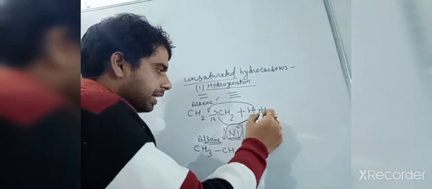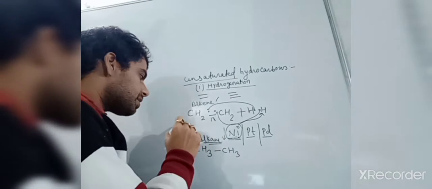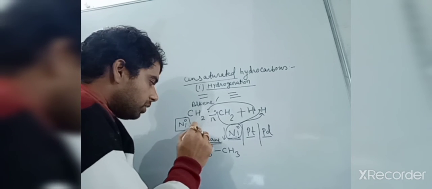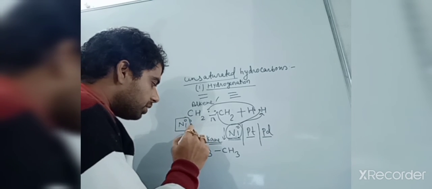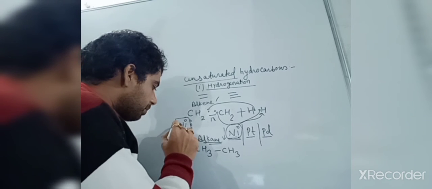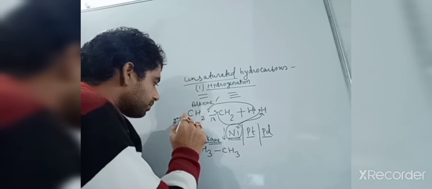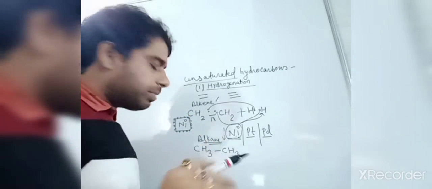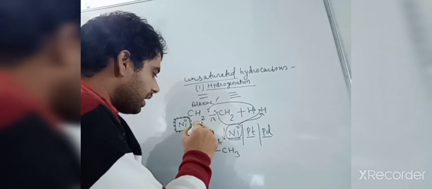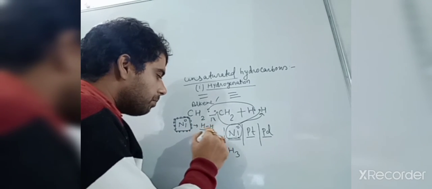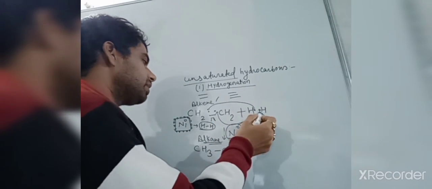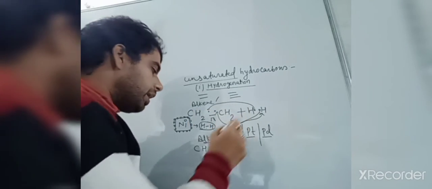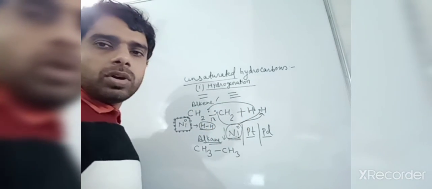This nickel metal adsorbs dihydrogen gas on its surface, and after adsorbing, it will actually activate the hydrogen bond. Then the hydrogen will react with CH2 double bond CH2, and it will form CH3, single bond CH3.